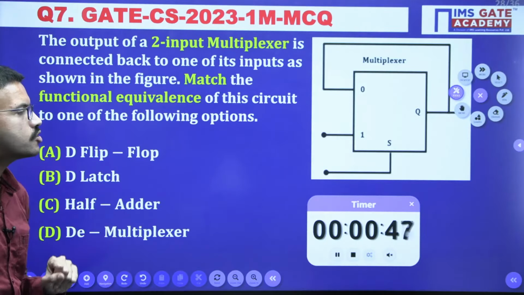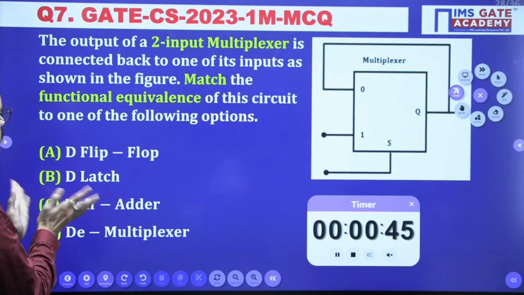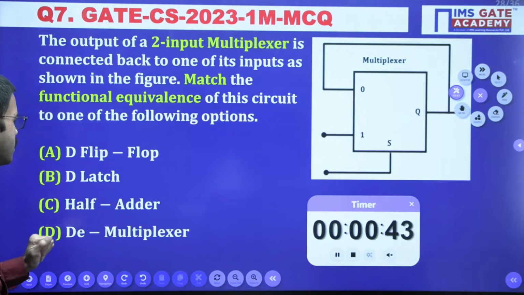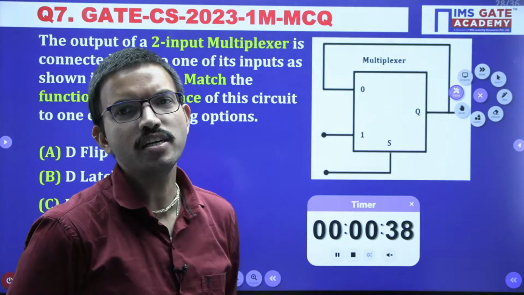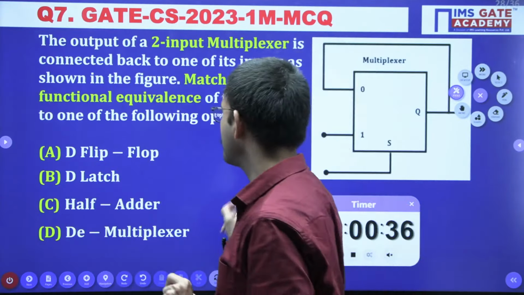This is a very interesting question which was asked in GATE CS 2023. That is a mux based question, but see the beauty of these options. You are having 2 options related to combinational, 2 options related to sequential. All of you give a try. It won't take much time.